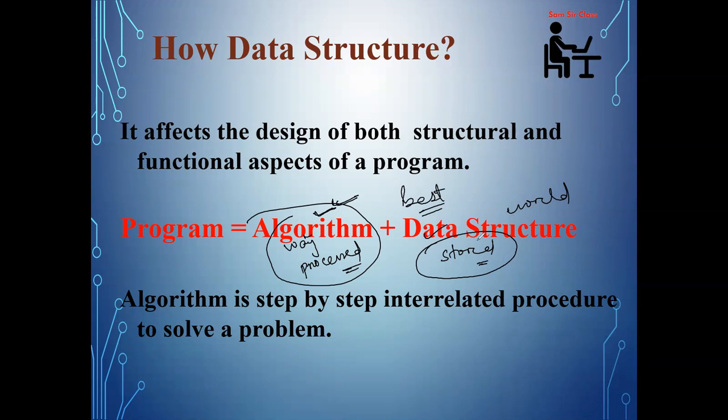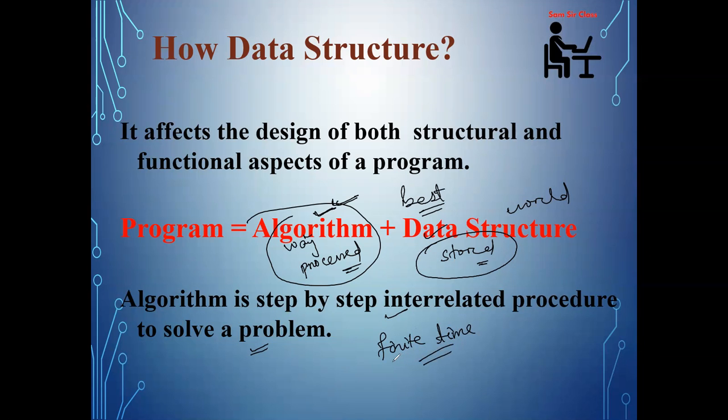So an algorithm is nothing but a step by step interrelated procedure to solve a problem, or you can say this is a finite sequence of instructions, each of which has a clear meaning and can be performed with a finite amount of effort in a finite length of time. So most important is that a finite amount of time is required to find the solution.